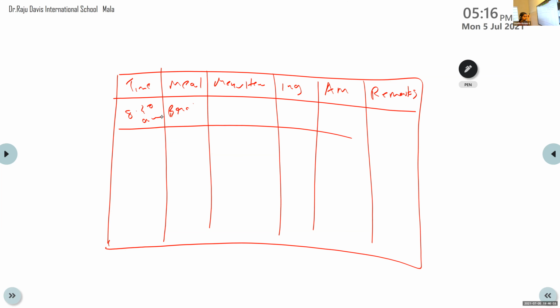Meghna, what is the menu? Menu means? Breakfast. No, I'm sorry. Meal is breakfast. Meal means, if you want, just write meal. Under this meal, breakfast, lunch, bed tea, and all that comes. Okay? Here, menu item. If it is a black tea or a milk tea, that comes under the menu item. That's the name. Then ingredients.